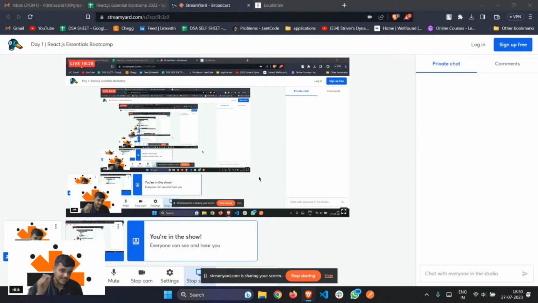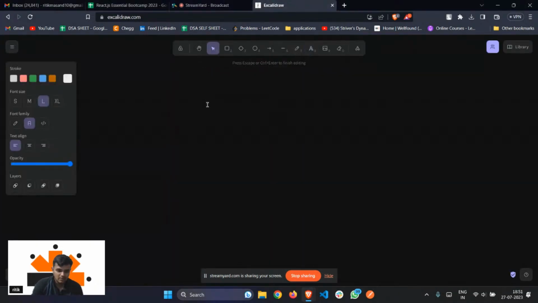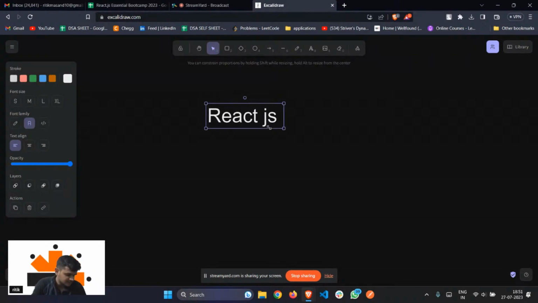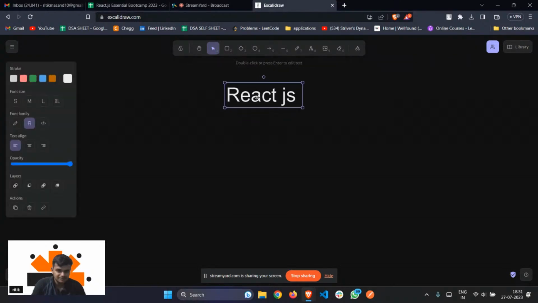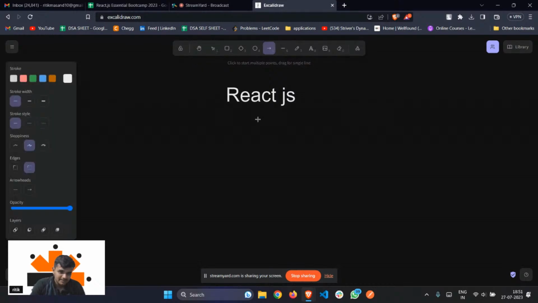So with that being said, let's quickly hop onto React.js. First of all, let me know, is my screen visible properly? Is it visible? Shall I increase the font size? Okay. So first of all, React.js. What is React? Why do we need React? What is the use of React? Why can't we build applications solely by using HTML, CSS, and JavaScript? Because there's a reason to that.